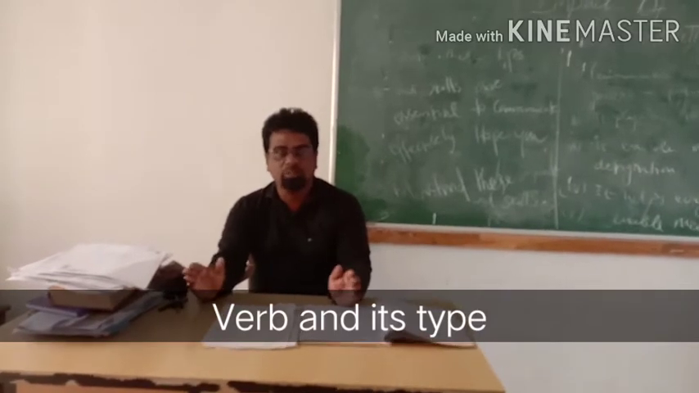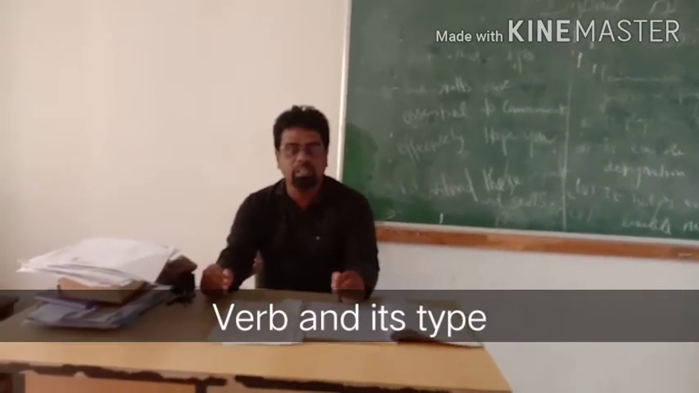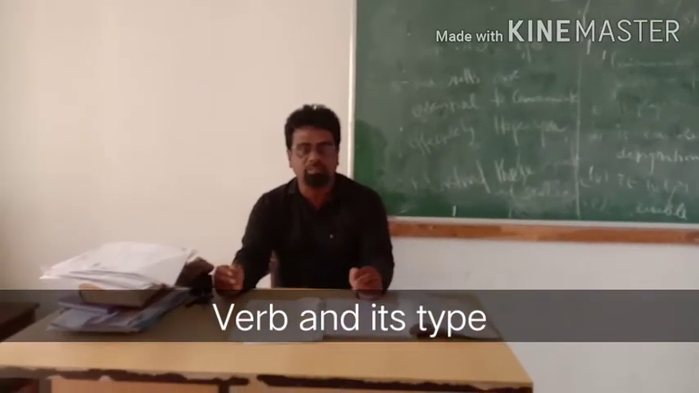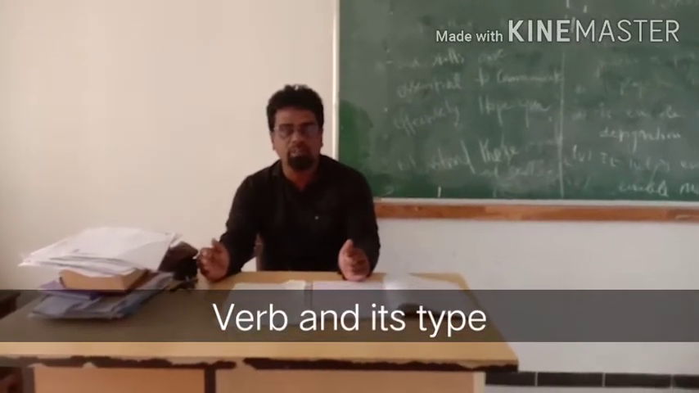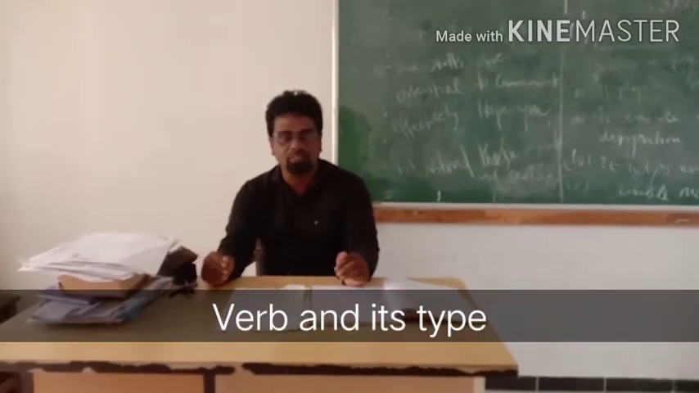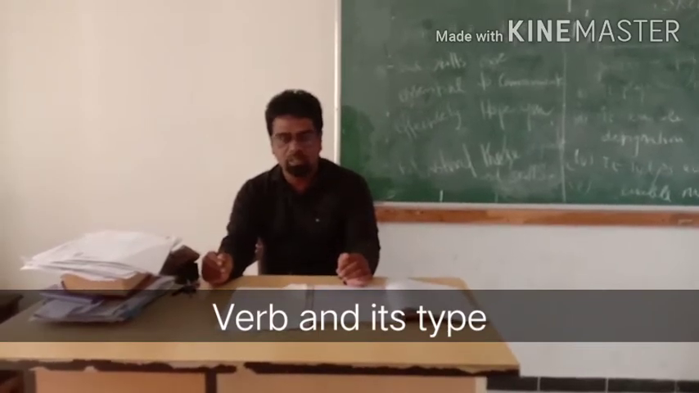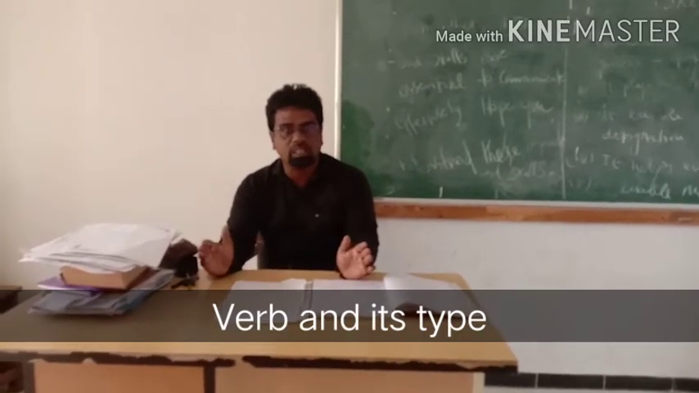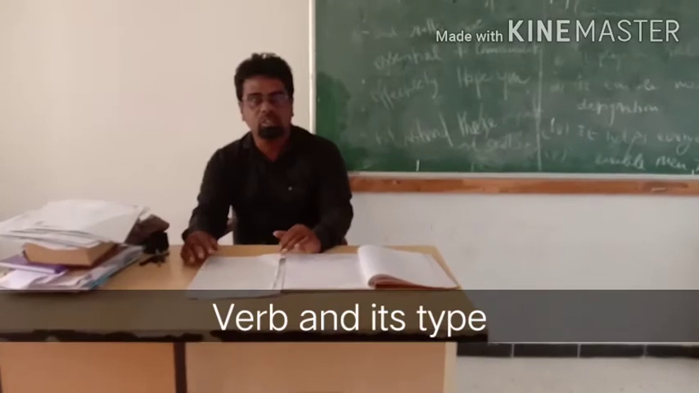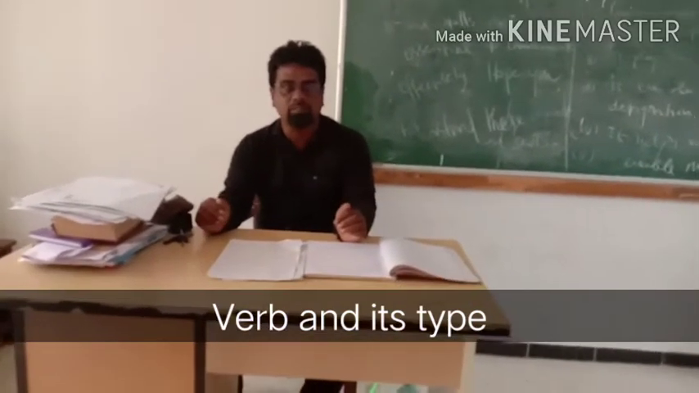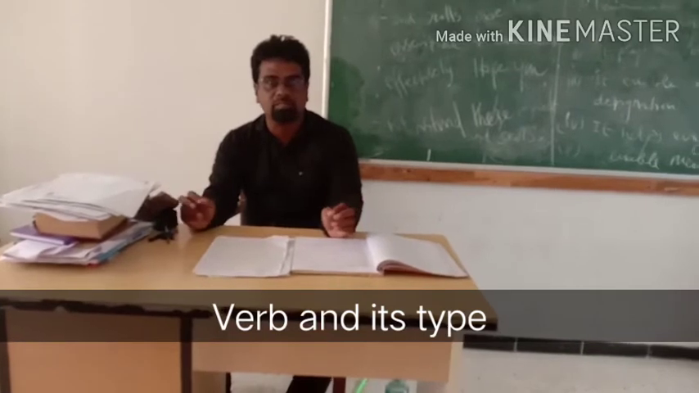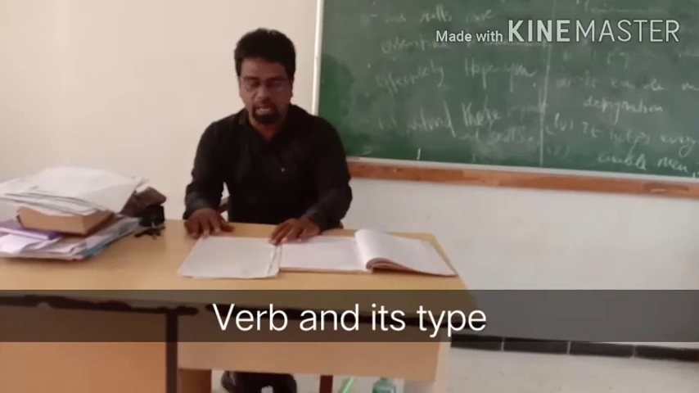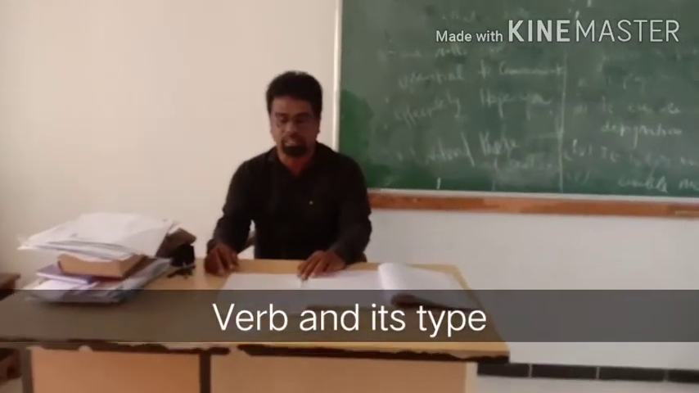Now I tell you the types of verb which will be useful for you to form the sentence according to the situation. So how many types of verbs are there? Transitive verb, intransitive verb, auxiliary verb. What is transitive verb? What is the importance of transitive verb? Why do we emphasize the transitive verb? A transitive verb is a verb that accepts one or more objects.